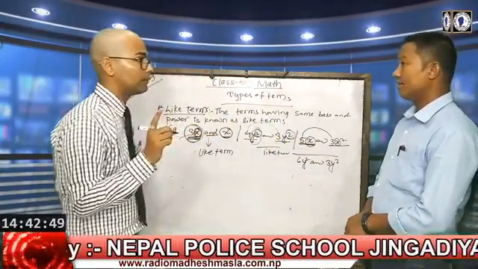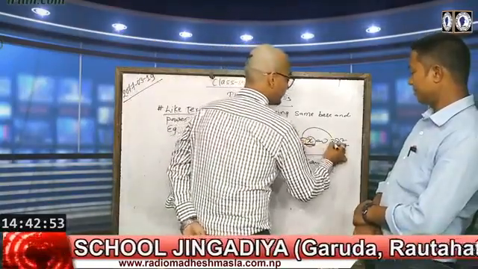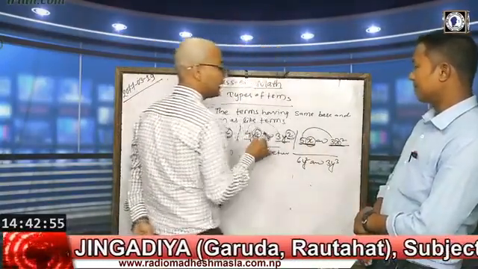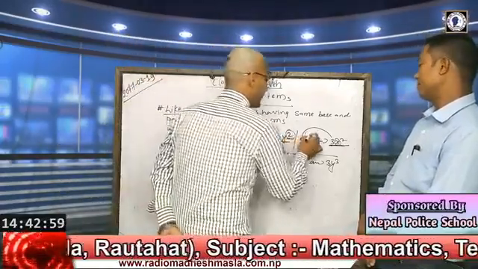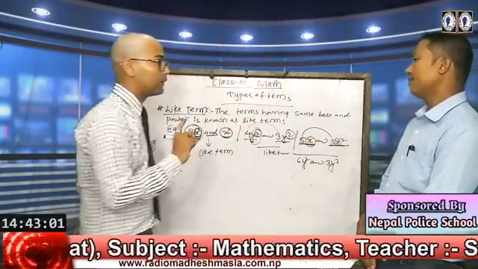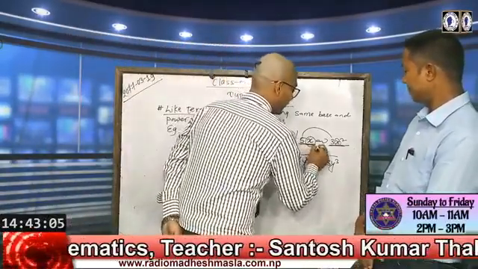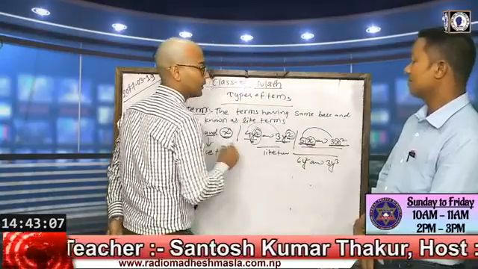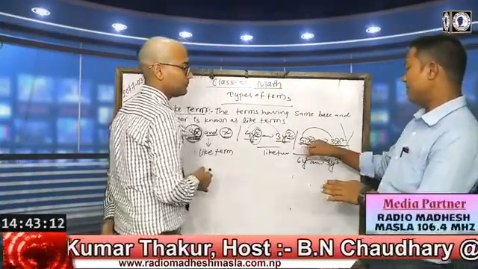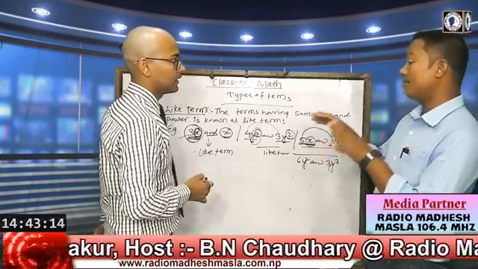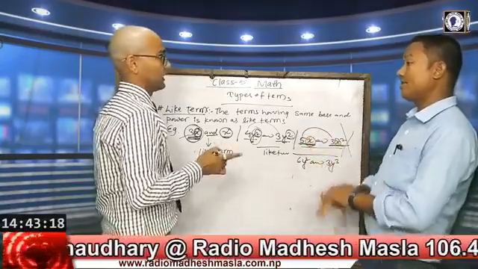It means the power is 1. But in the second one, the power of x is 2. It means the power is different among them. So they are not like terms. It means the base is different, the power is different, so it is not a like term.